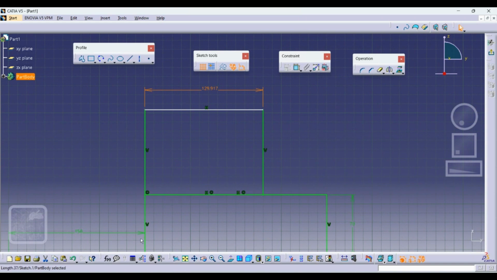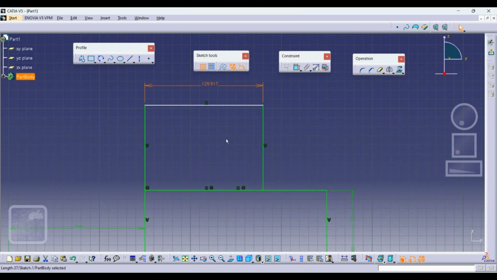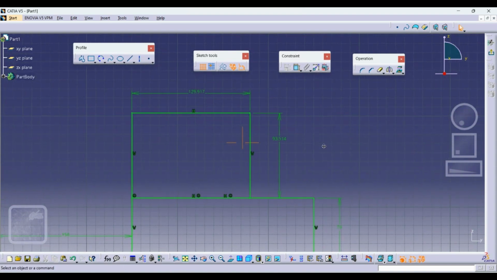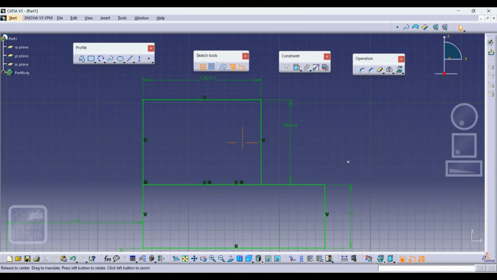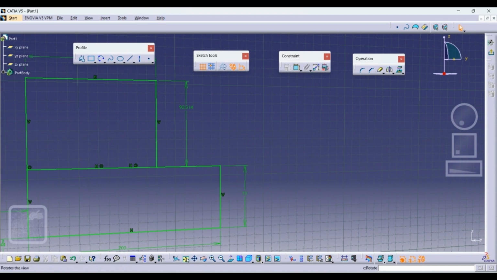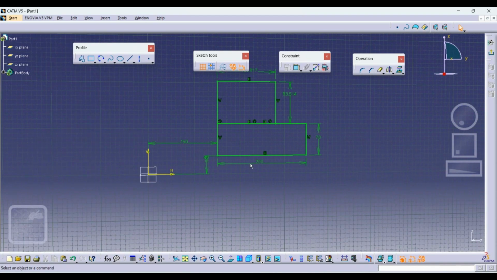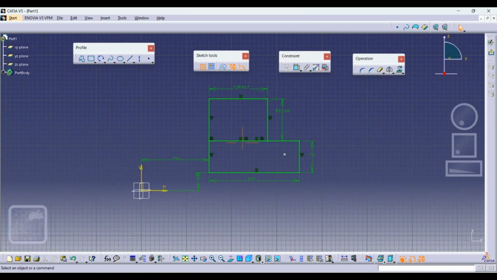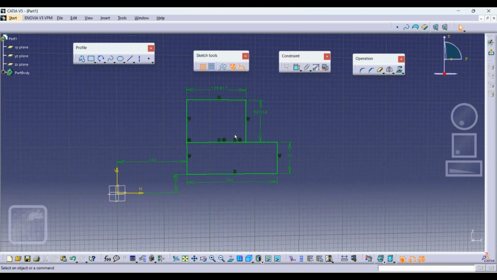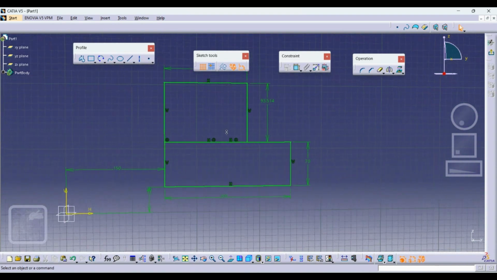So you see where we are doing the mistake, right? We have not to define here because we have already defined it here. What we have to define? We have to define this one. So I have to take the symmetrical. If you see here now, so this particular sketch is already defined. Okay.